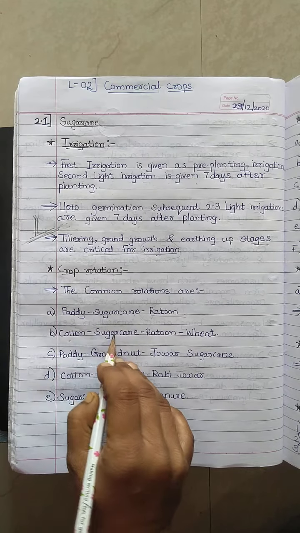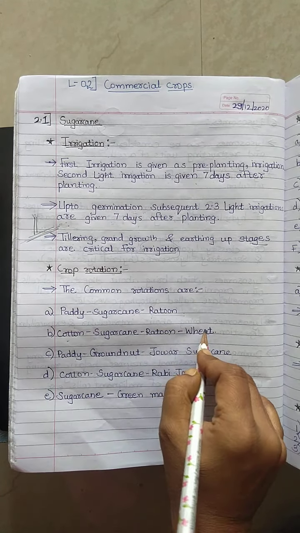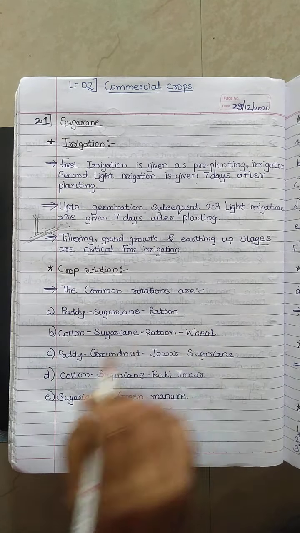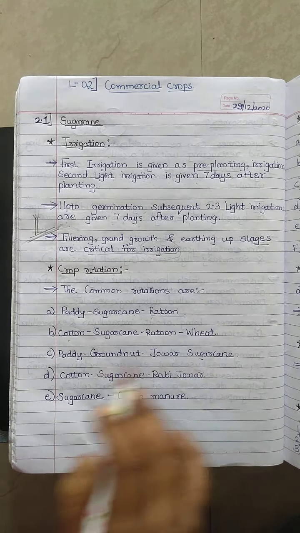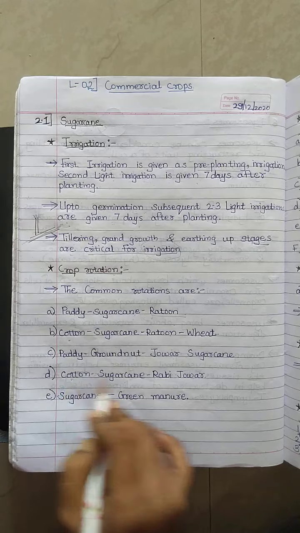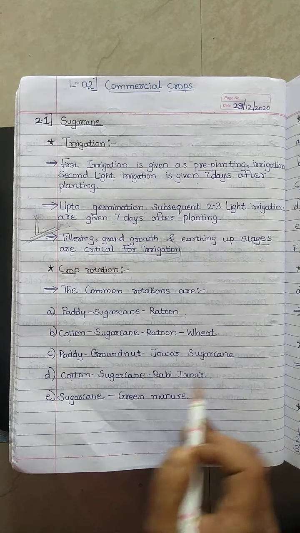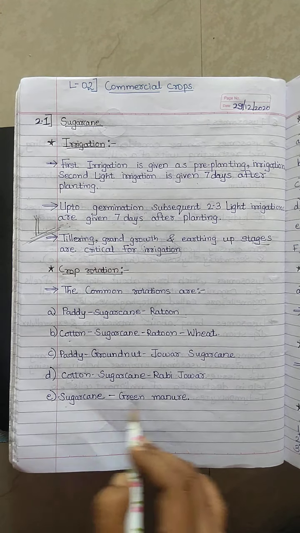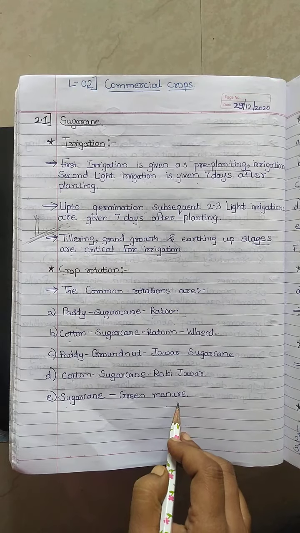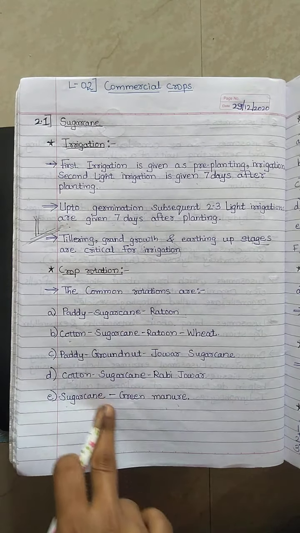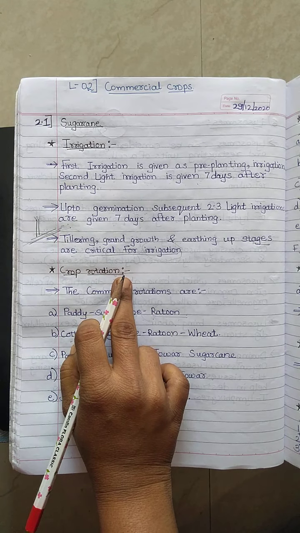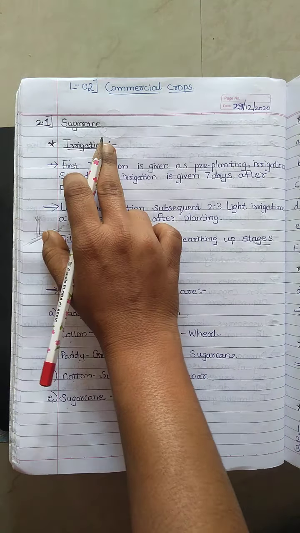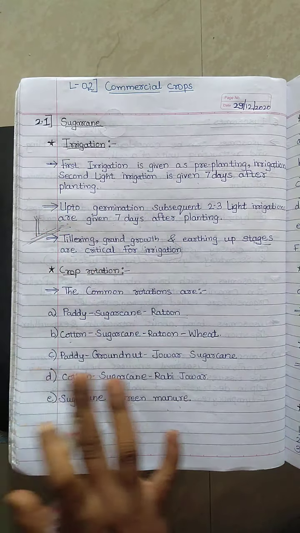Then cotton, sugarcane, ratoon or wheat we can grow in the same field. Paddy, groundnut, jowar, sugarcane. Then cotton, sugarcane, rabi jowar, or sugarcane and green manure are also grown. These are the major chances of crop rotation in a sugarcane growing field.